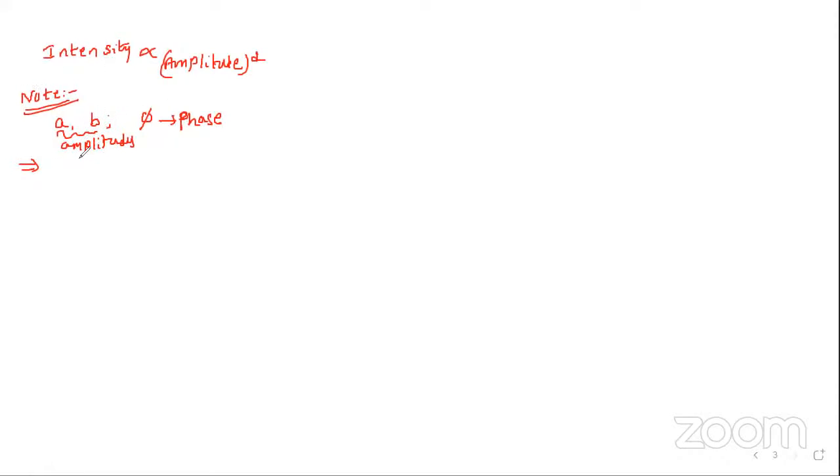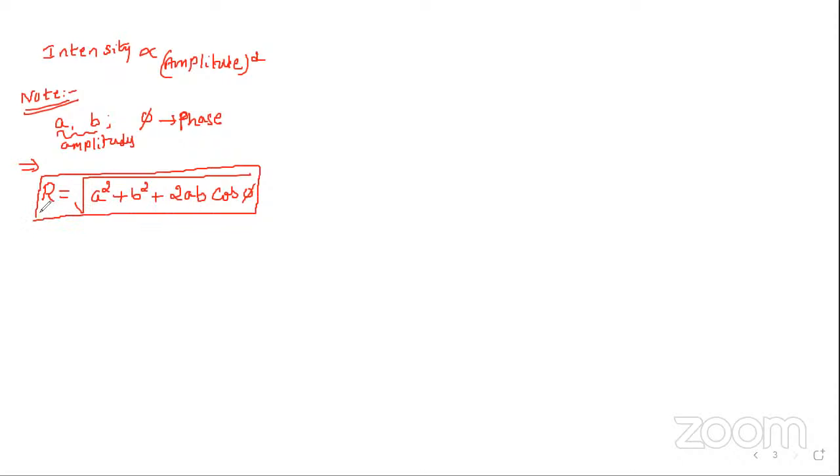Now, if these two get superimposed, the resultant amplitude will be equal to root of A squared plus B squared plus 2AB cos phi. What is the resultant amplitude formula when two waves get superimposed? Root of A squared plus B squared plus 2AB cos phi.